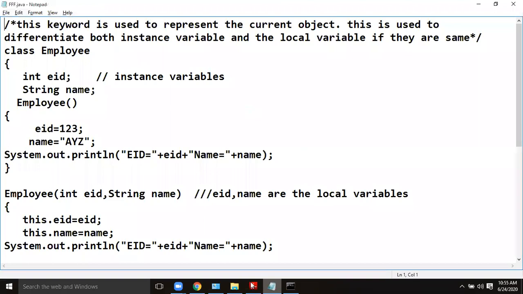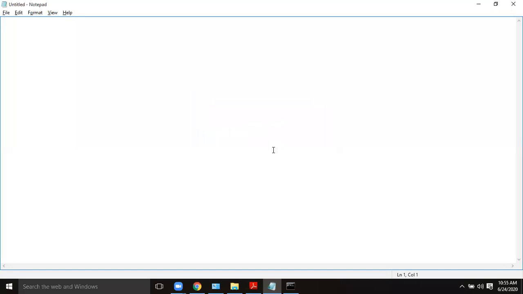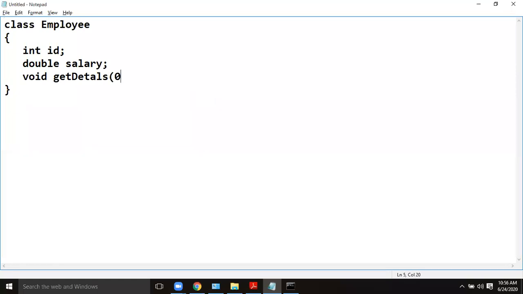For example, this static concept is most important, and for that I am explaining this. Take a class Employee with int id, double salary, and a method getDetails.